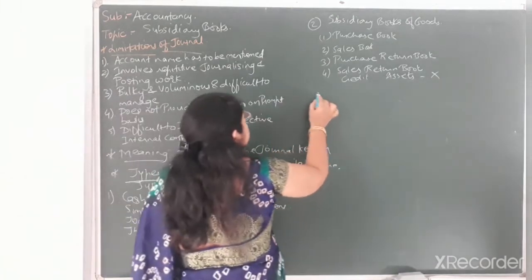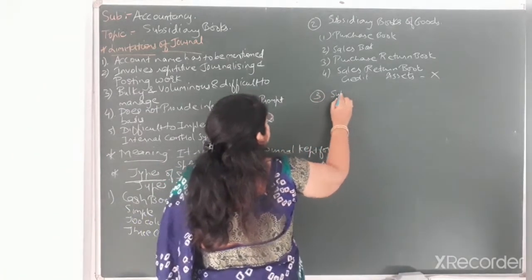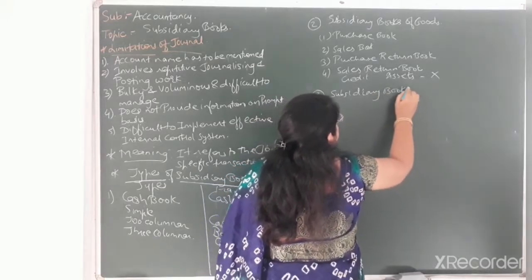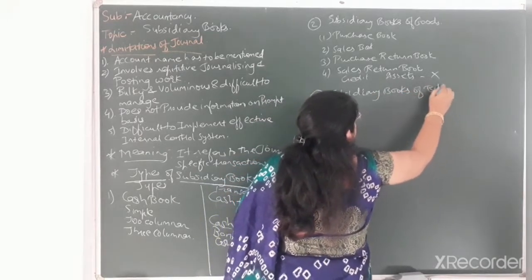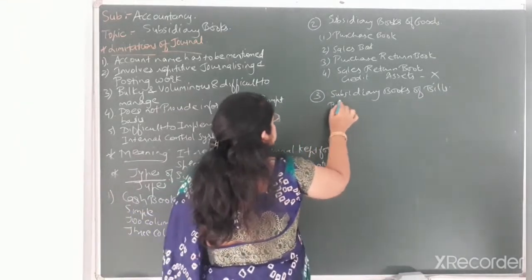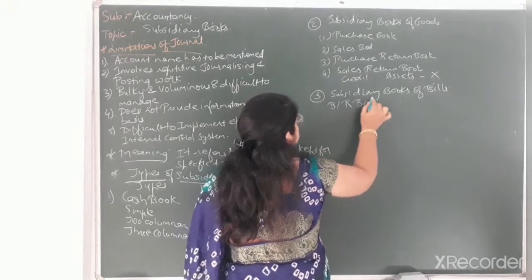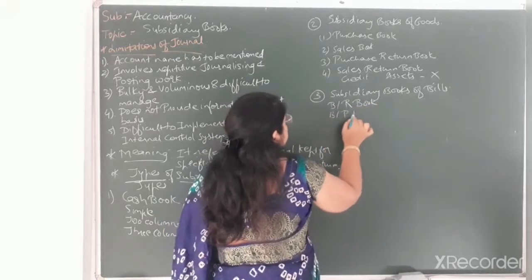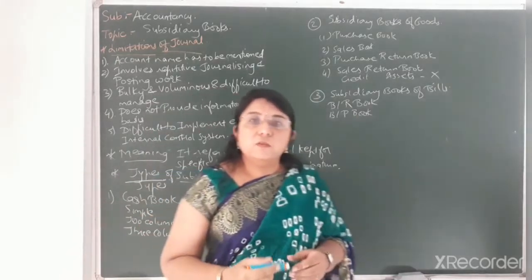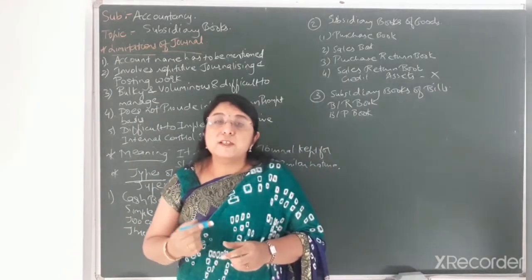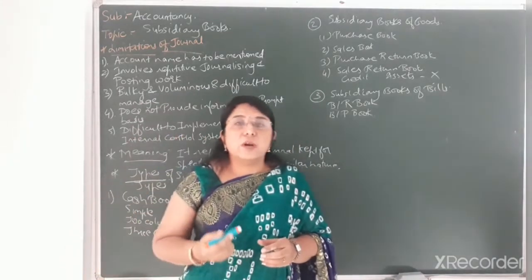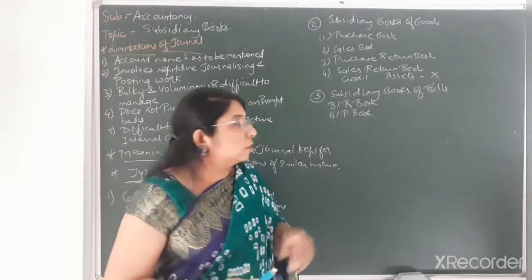Now the third one, that is subsidiary books of bills. In that there are two types of subsidiary books for bills, that is bills receivable book and bills payable book. In the bills receivable book, any transactions in which a bill receivable has been drawn by the person who is writing the bill are recorded.